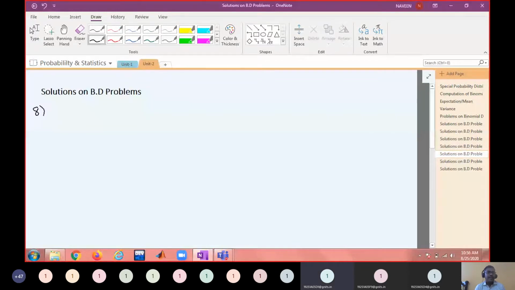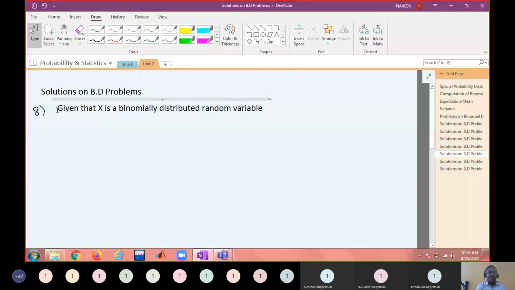First of all, given that X is a binomially distributed random variable, its distribution will be a binomial distribution. We have to start the solution with the data given in the problem.